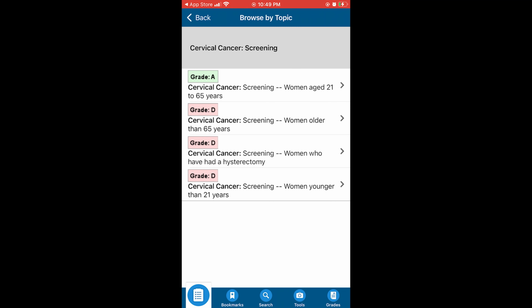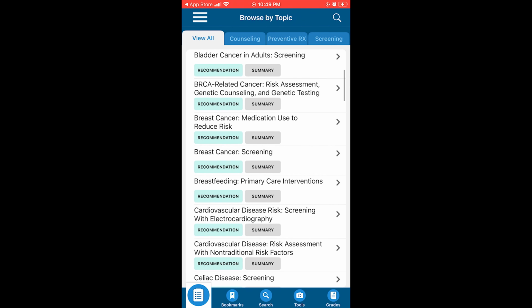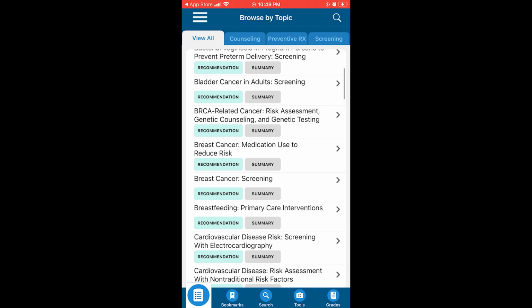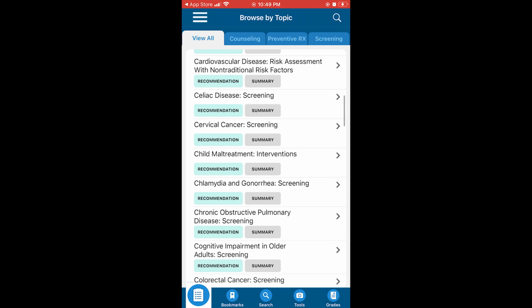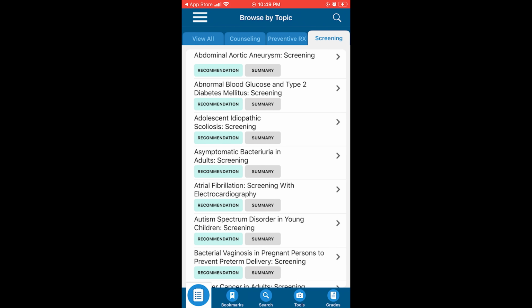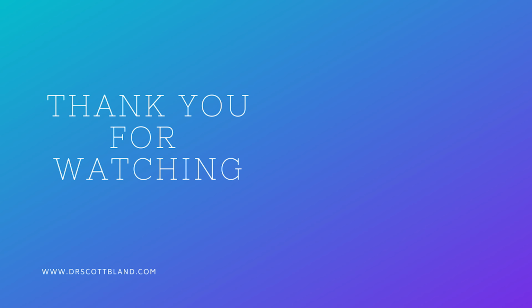I think all this is something you need to check up on in case your physician doesn't catch it. Maybe you're somebody who's been avoiding physicians and this is a good thing to let you know what you need, so it can be a trigger for you to go back and speak to your physician. But this is a great way for you to keep track of your own health screenings and make sure that you are aware of the things that you should be doing and the things you should be checking into to make sure that you stay healthy. Remember, you are the person who's responsible for your health, and this is a great idea for you to do. This is the USPSTF app, okay?